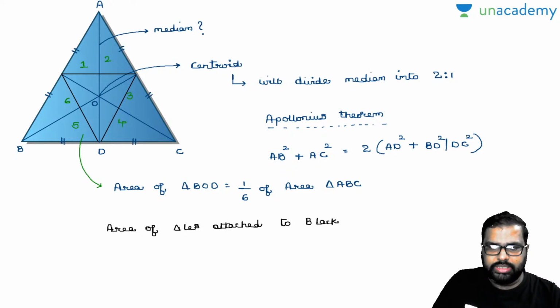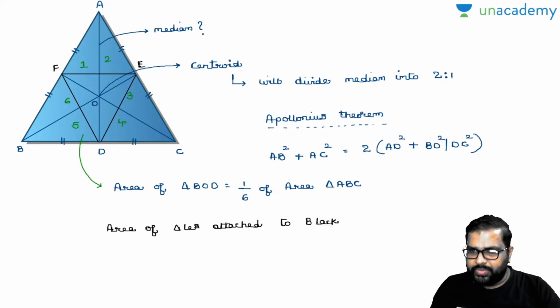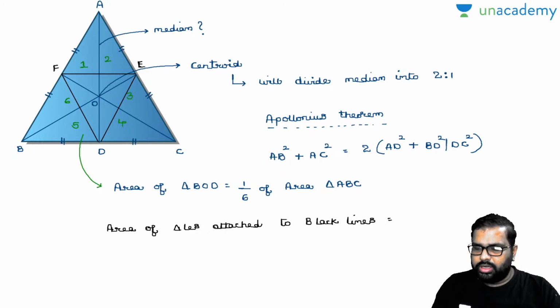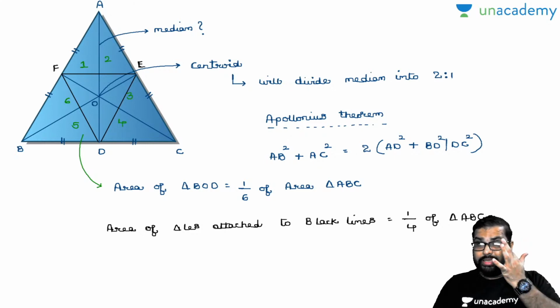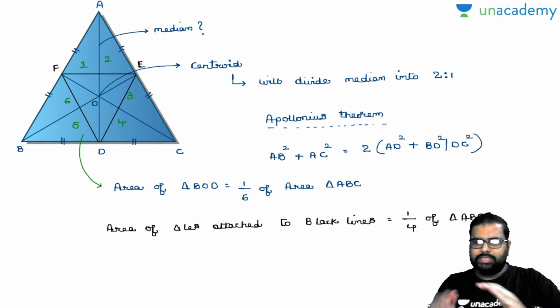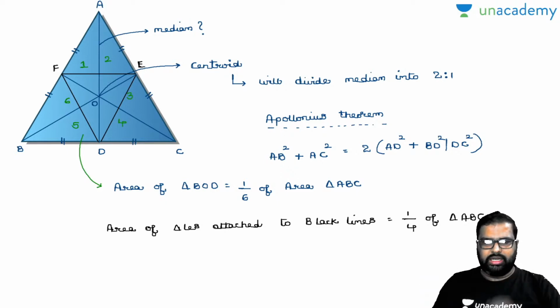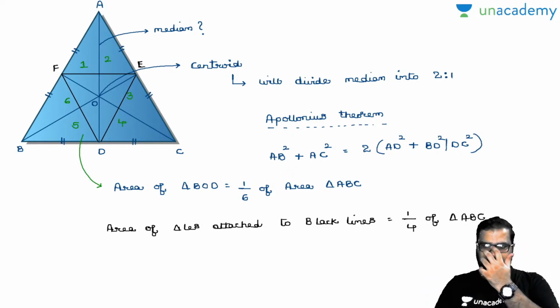Now look, let us suppose this is D, and I'll take these as E and F. Now what will be the area of DEF? It will be equal to 1/4 of triangle ABC. 1/4 of triangle ABC. This is one property that you have to know, which will be very, very helpful. With regard to angle bisector, I'll explain circumradius, inradius, circle properties, so that you will not get confused. So let us move on to one more property.